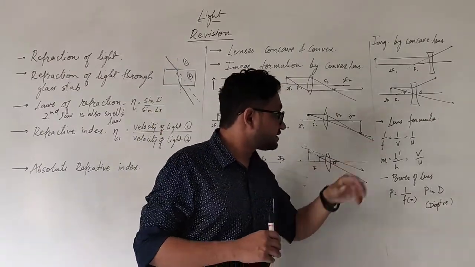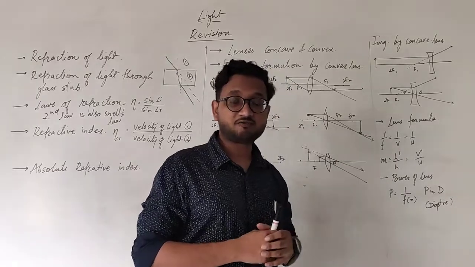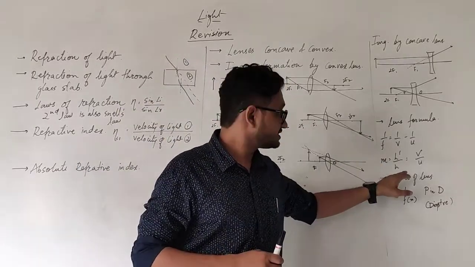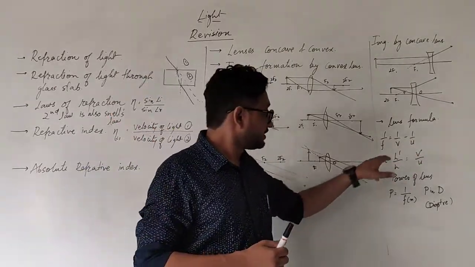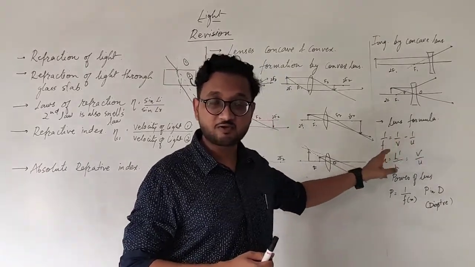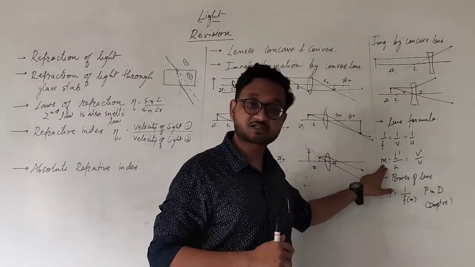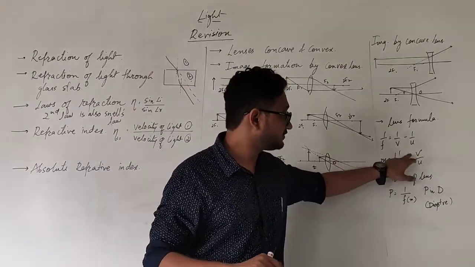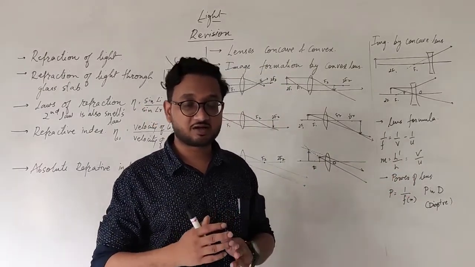The next is the lens formula, that is 1 upon F is equal to 1 upon V minus 1 upon U. Magnification H dash upon H is equal to V upon U. In mirror formula we had 1 upon V plus 1 upon U. In lens we have 1 upon V minus 1 upon U, so don't get confused. And in mirror's magnification we have minus V upon U. In lens magnification we have just V upon U. So both the things are reversed in lenses.